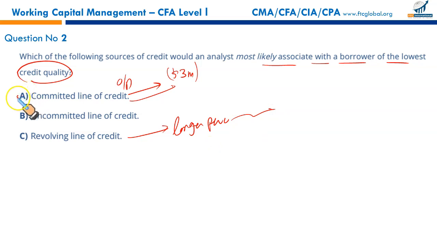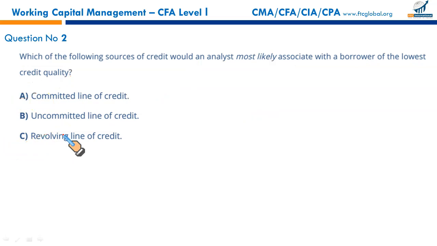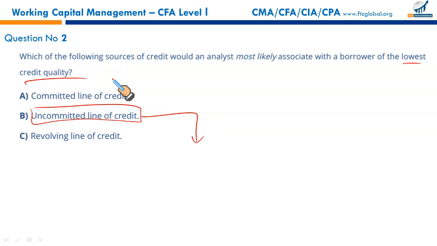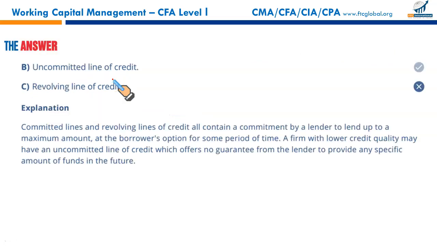So committed line of credit is a good quality source of finance. Revolving line of credit is good as well, but uncommitted line of credit, as the name suggests, is for firms with lower credit quality. Those firms are not good credit, they may have an uncommitted line of credit, which means the line of credit has no guarantee from the banker. Banker may refuse to pay funds in the future or may refuse to give this service in the future. So if the company has uncommitted line of credit, this is the one that is riskier. So this will be the borrower with the lowest credit quality, uncommitted line of credit. That makes B the correct option.